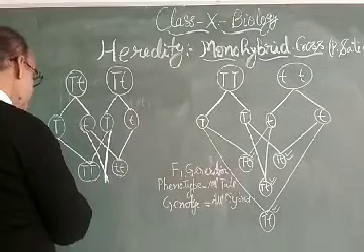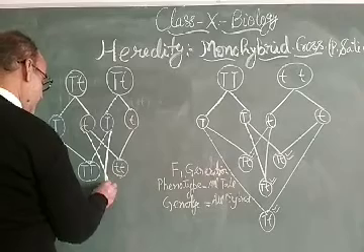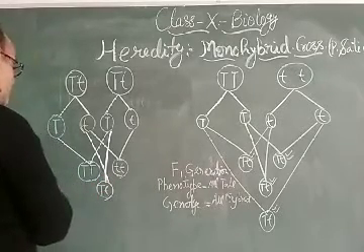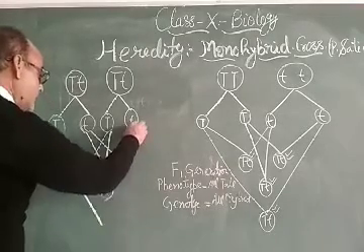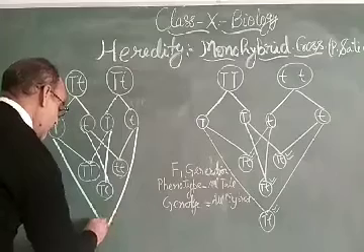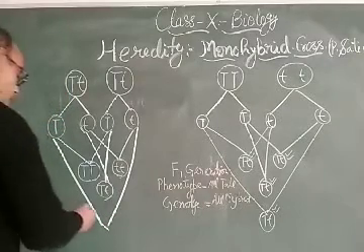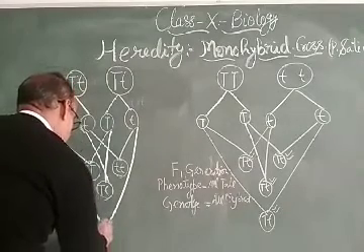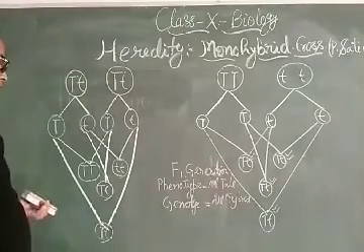Then what happened? This capital T and the small t will be the hybrid. If this one is crossed with this one, then what happened? Capital T and small t get produced.